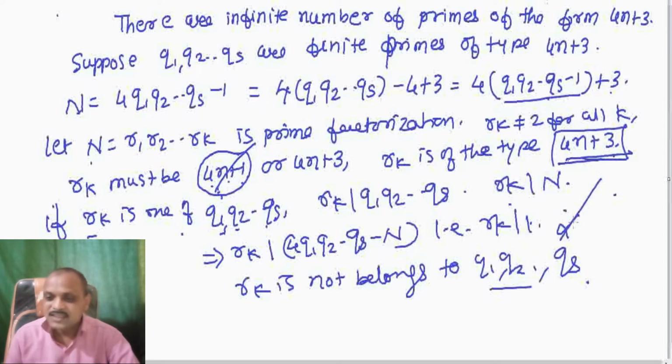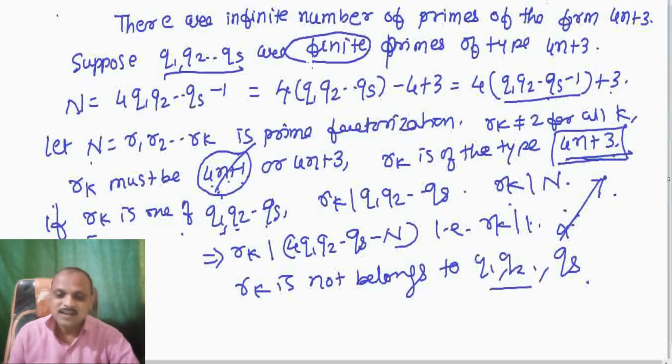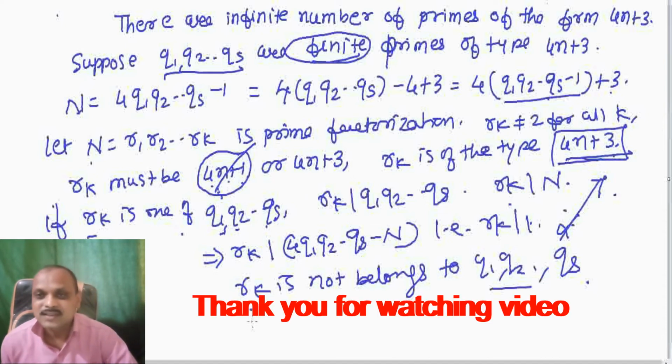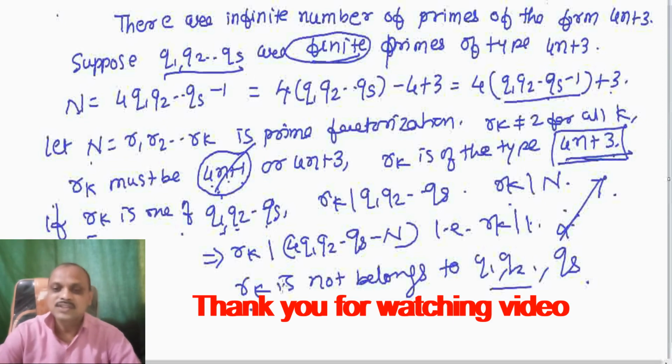This means the list q1, q2, ..., qs is not a complete list, and that means this finiteness is false. That is, the primes of the type 4n plus 3 are infinite. Thank you, friends, thank you for watching the video.